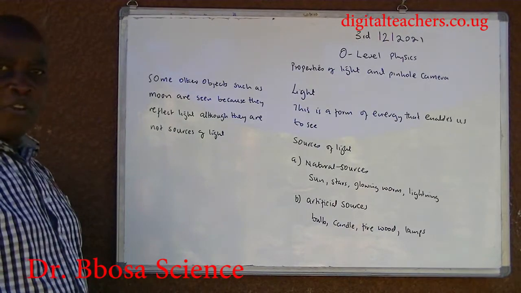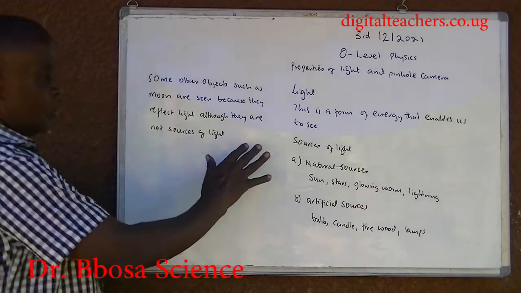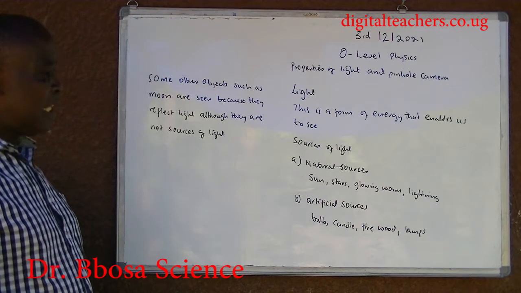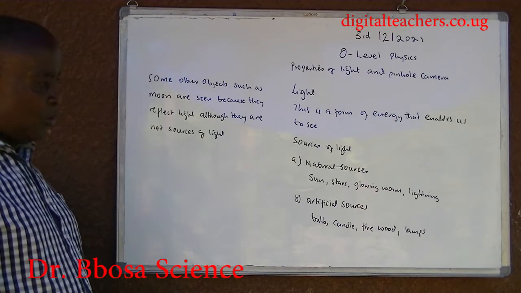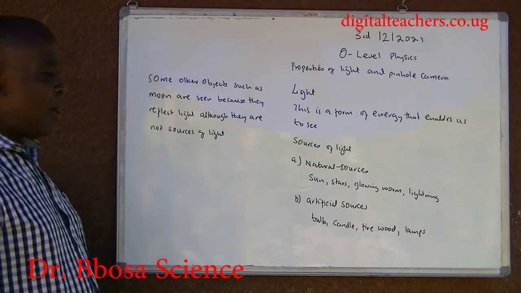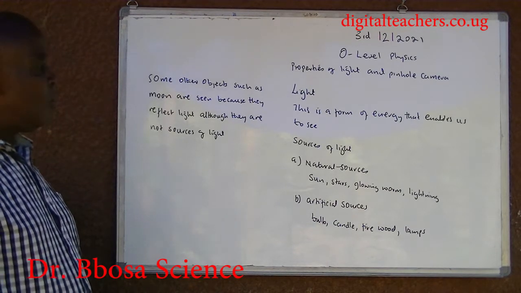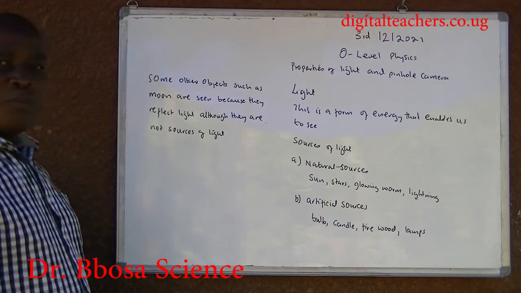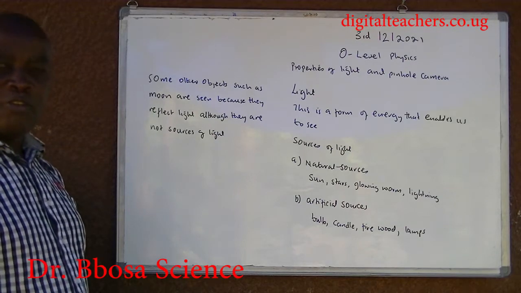Light is a form of energy that enables us to see. Sources of light. A. Natural sources include sun, star, glowing worm, lightning, and so on. B. Artificial sources include bulb, candle, firewood, lamps, and so on. Some other objects, such as the moon, are seen because they reflect light, although they are not sources of light.